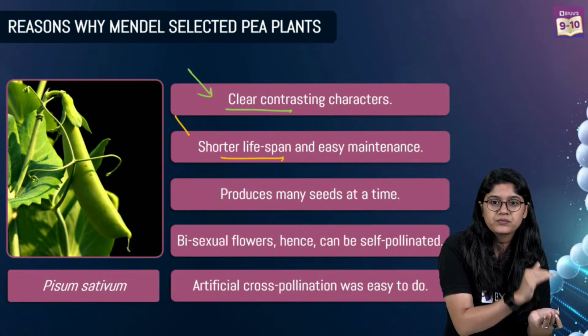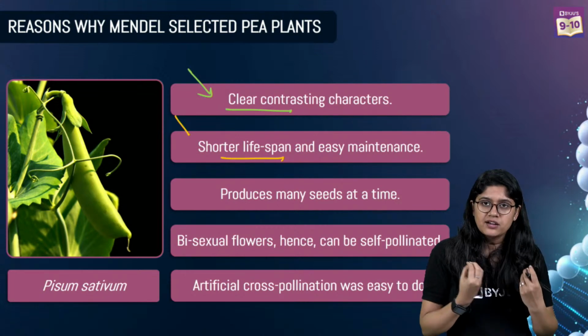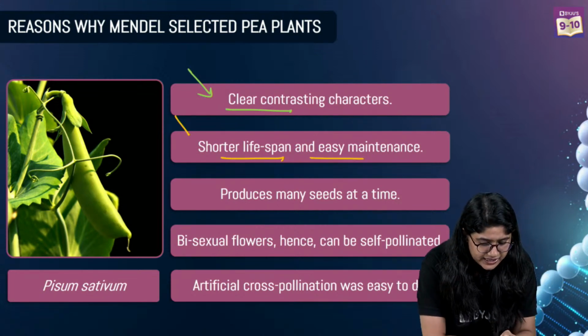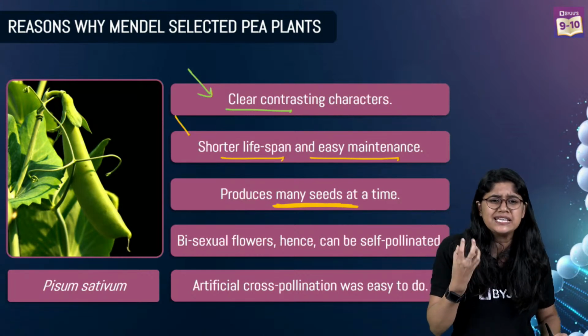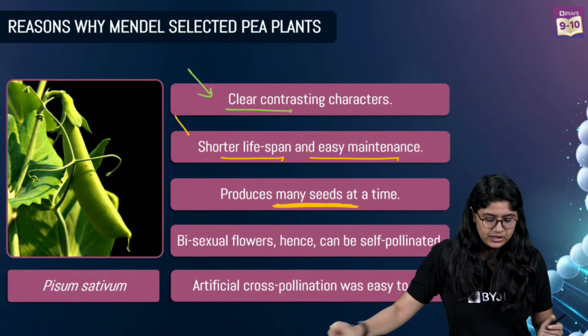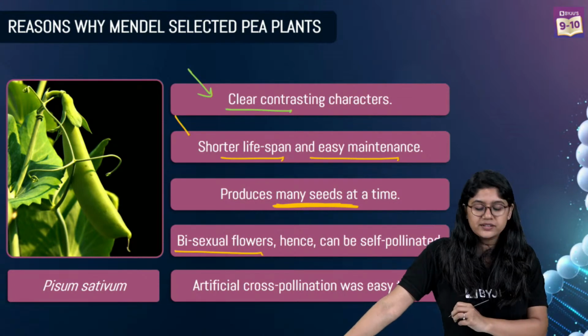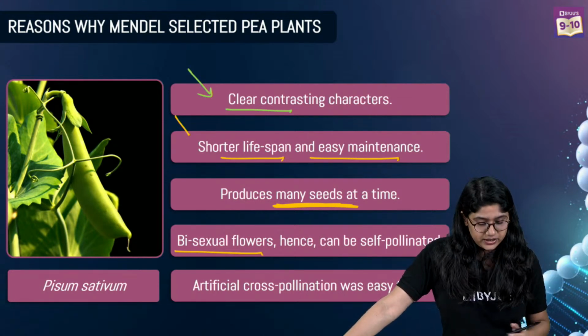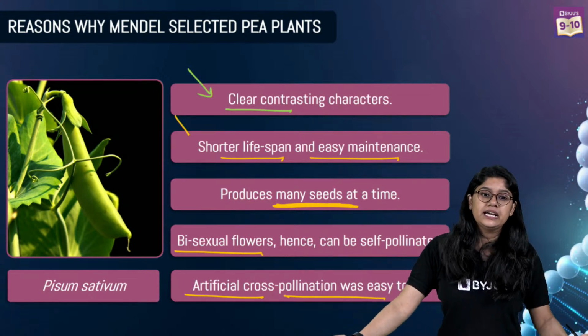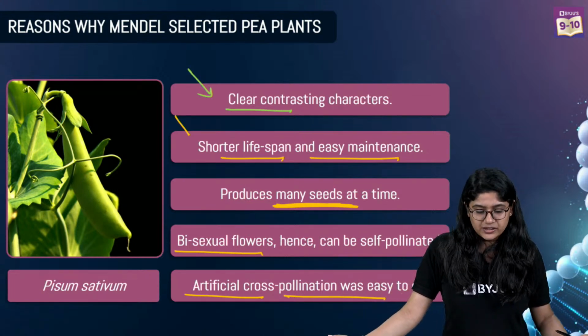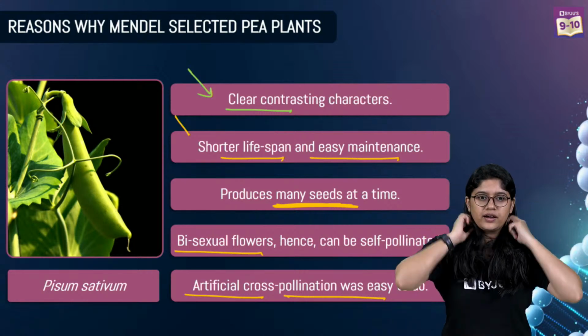From the seed to the germination to the plants, flowers भी बहुत जल्दी आते हैं, and easy maintenance. It produces many seeds very quickly. Then of course bisexual flowers are there, so it can be self-pollinated, and artificial cross pollination is also very easy.